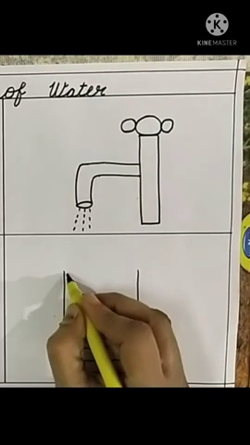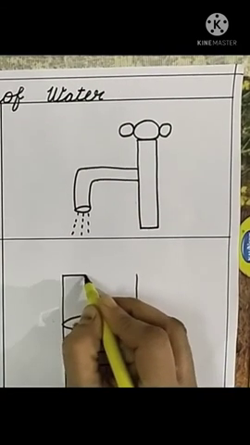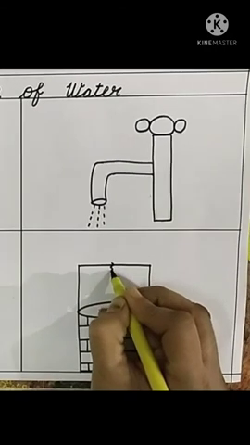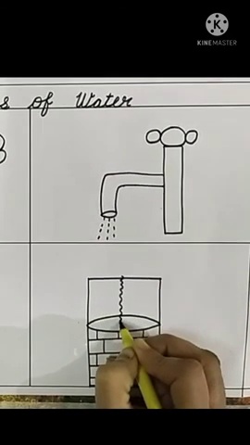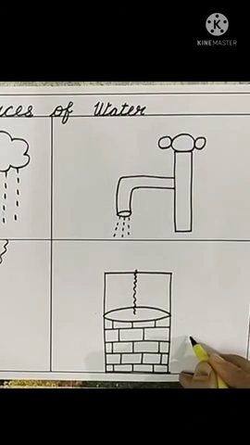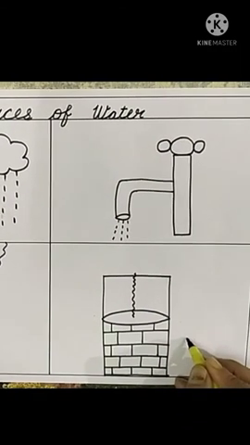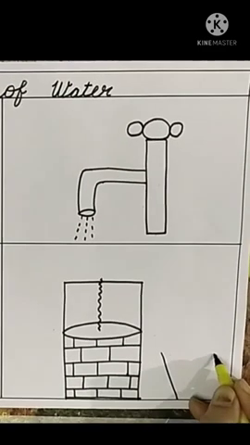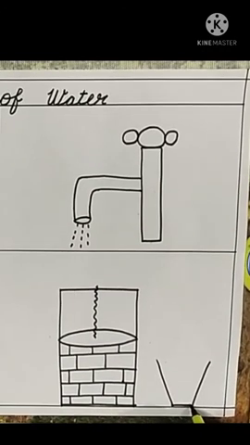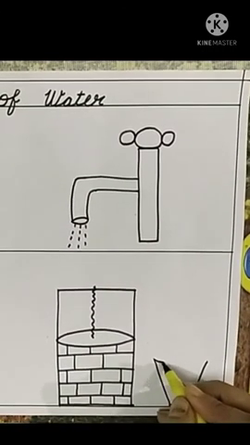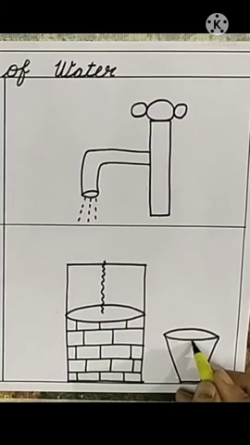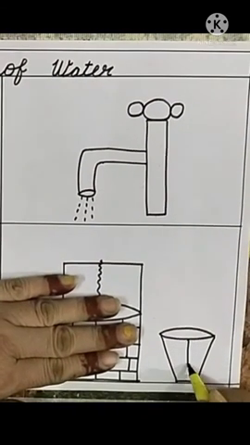Now we will draw a sleeping line here. Now we will draw a zigzag line for rope. Here we will draw a bucket. Draw 2 slanting lines here. Join them with a sleeping line. Draw an oval here. Draw a standing line here.